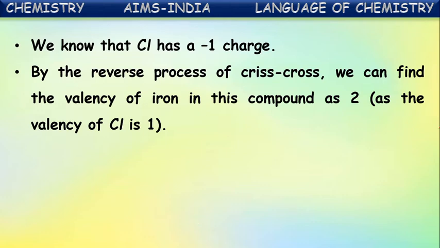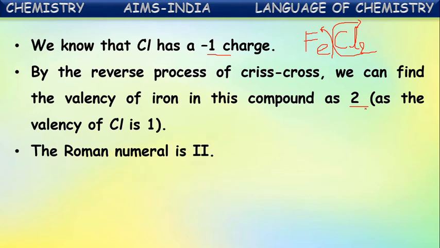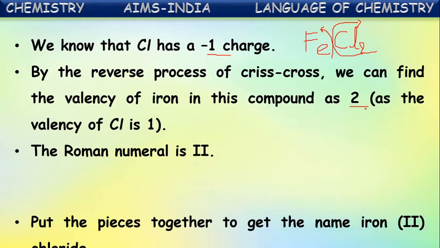Yes, we know how we write a chemical formula by using the crisscross method. So if you reverse that, actually its formula is given as FeCl2. If you crisscross this, this 2 will come to iron as valency, and the 1 written here will come as the valency of chlorine. We know the valency of chlorine as 1. Now the valency of iron becomes 2 in this compound. Okay, now we found the Roman numeral will be 2.